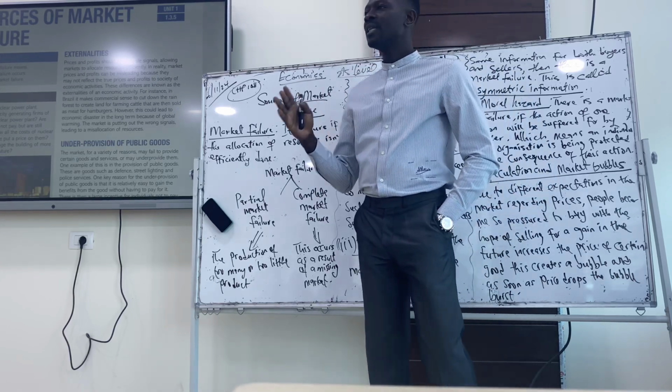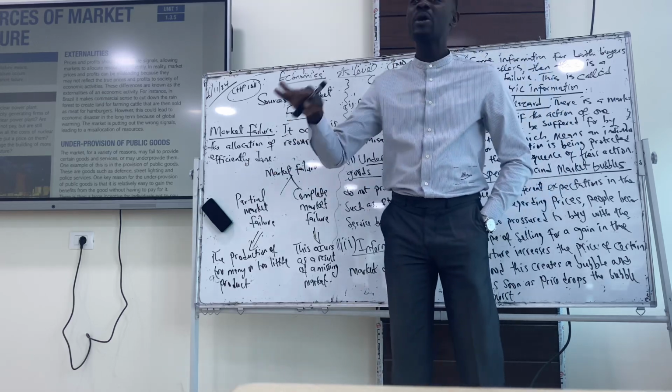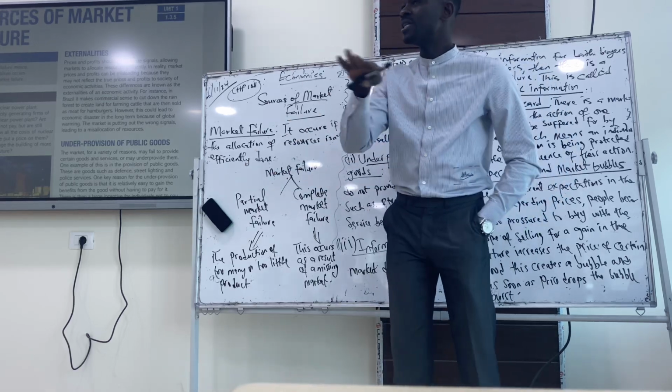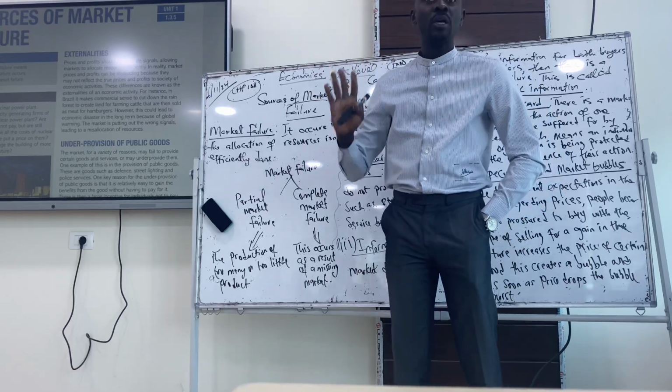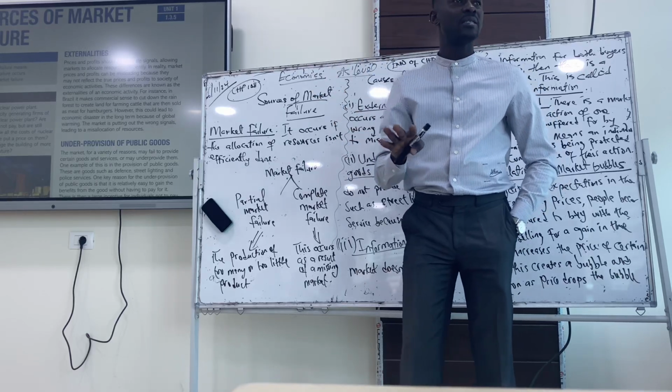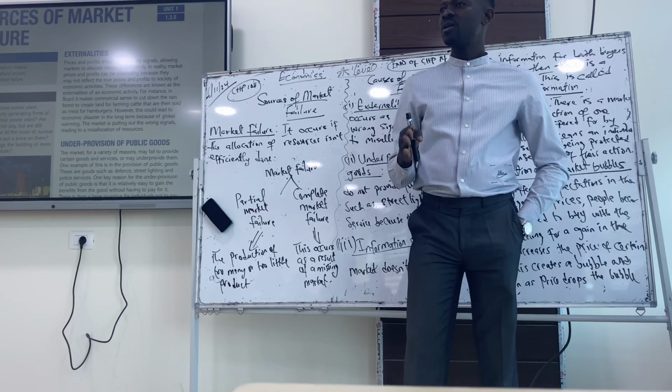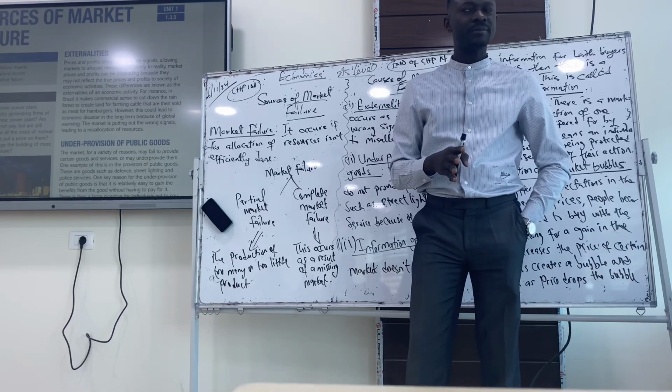Then we have a complete market failure, where we can't even find the goods or services in that market. Say we need an international school. We can't find one. That is a missing market. It's a market failure. Do we understand the market failure here?